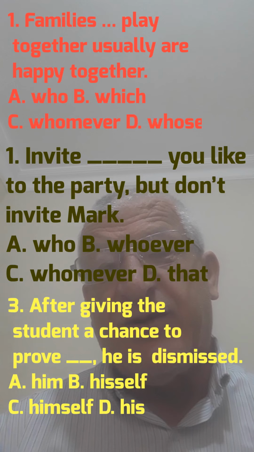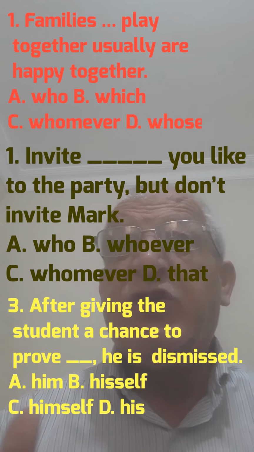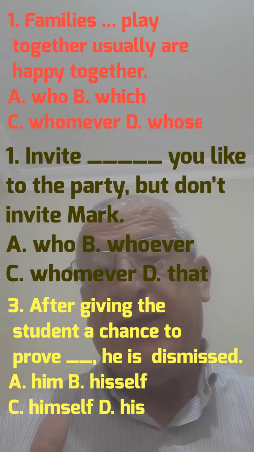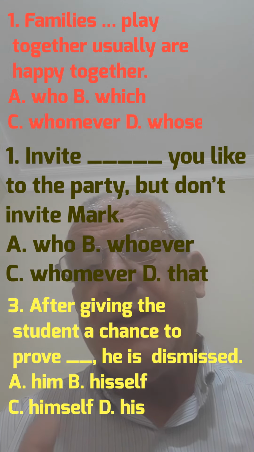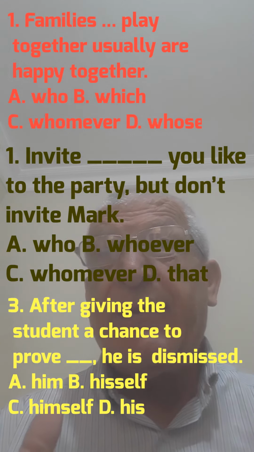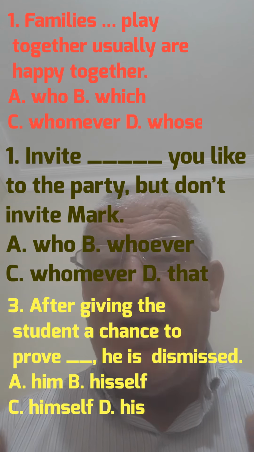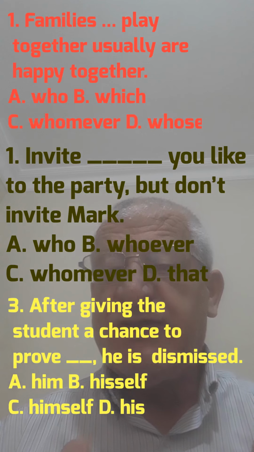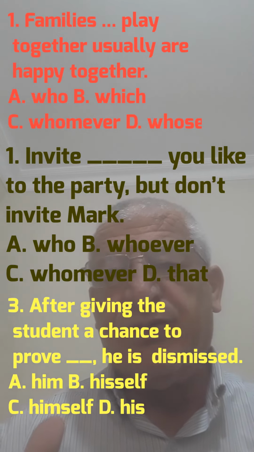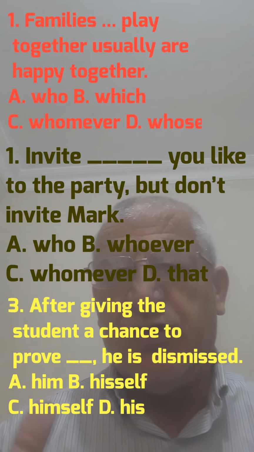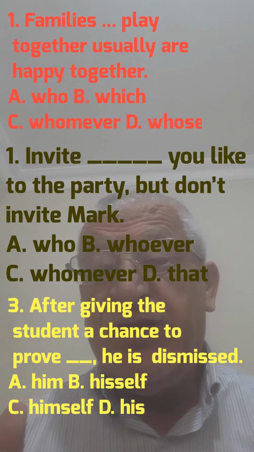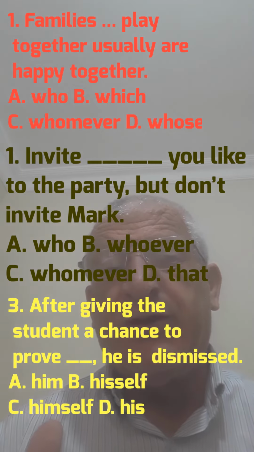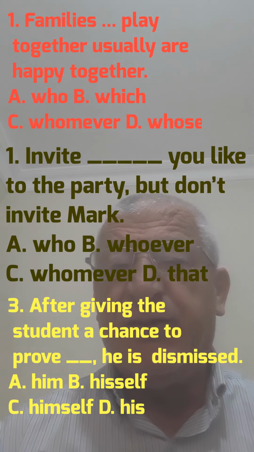The type of the noun decides which relative pronoun can be used. Persons, for instance, who and whom. Subject or object, we should decide that. For things, which can be used for both subject and object.